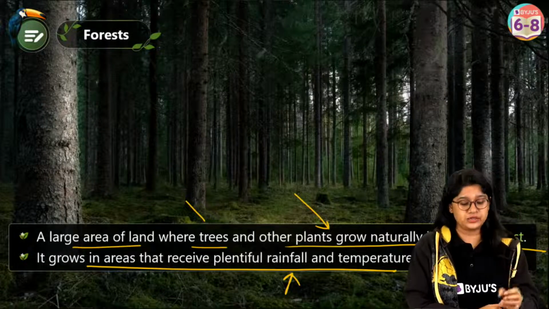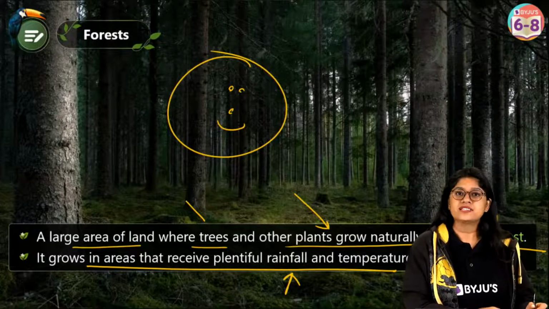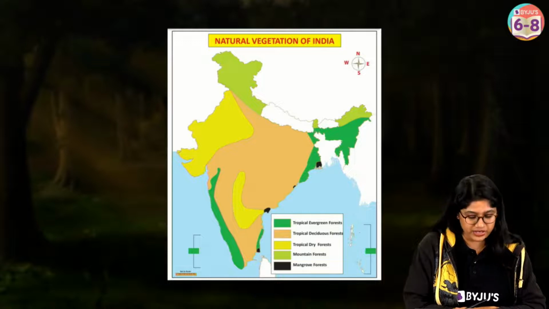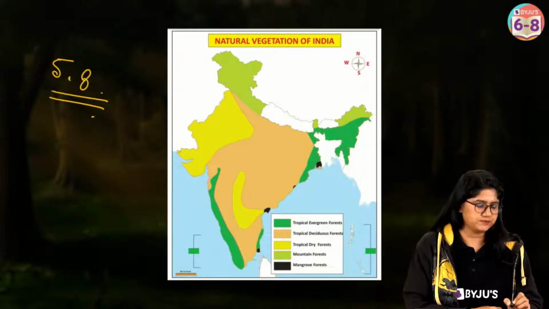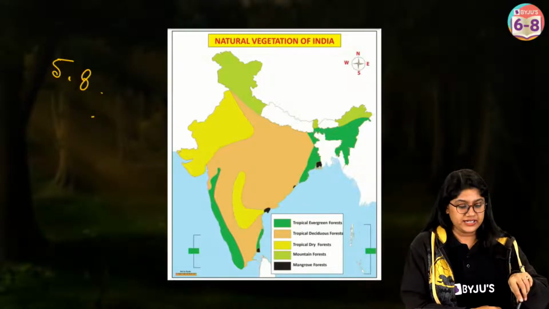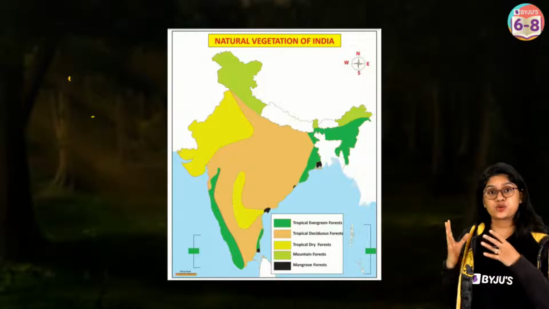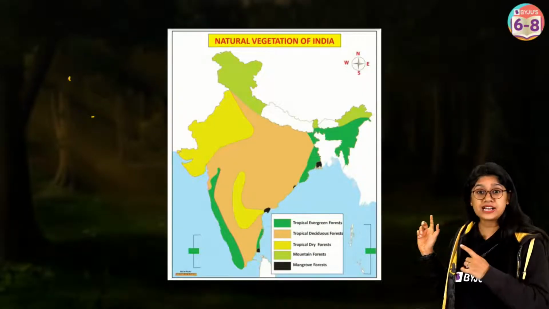Yes, absolutely. Now everyone, there's a map in your textbook, and this map looks like this. We have a map which is, I think, figure 5.6. And over here in this particular map, what we can see is the distribution of the different types of natural vegetation in our country.